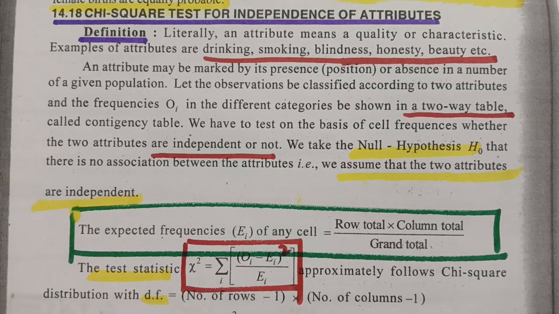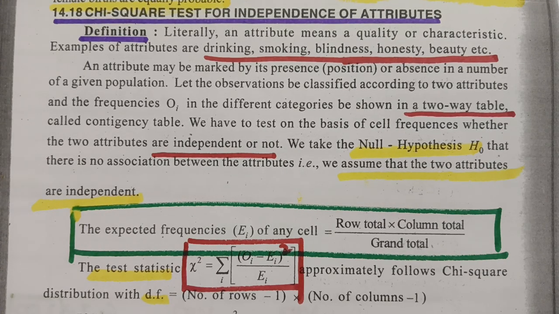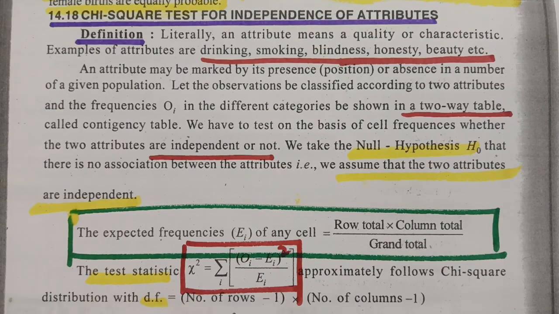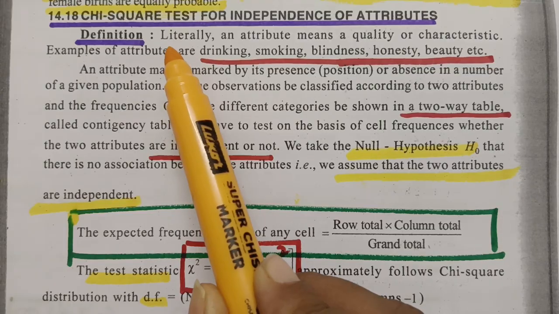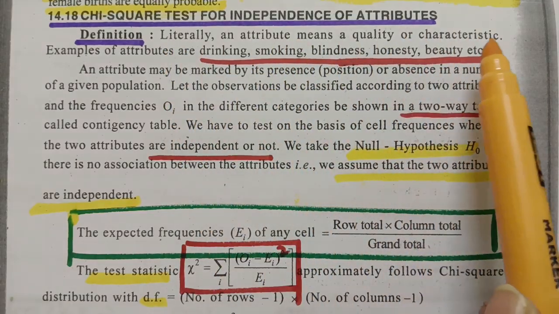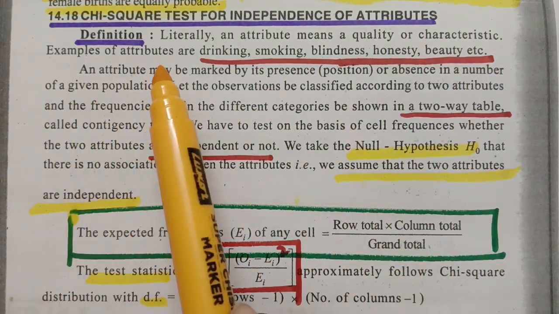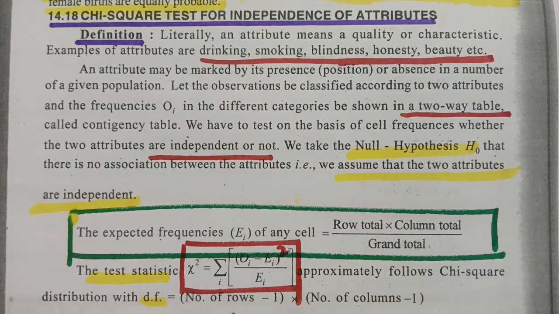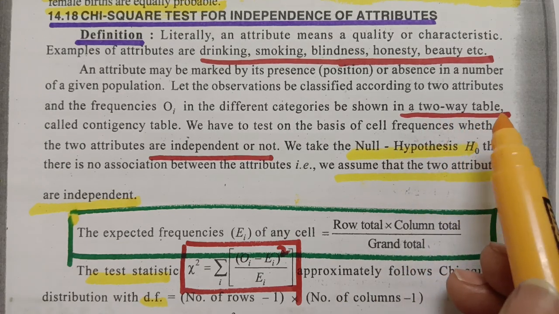And in today's video, we are going to discuss the chi-square test for independence of attributes. In my earlier video, I explained each and every point, and here in today's video also. Here, an attribute means a quality or a character. Examples of attributes are drinking, smoking, blindness, honesty, beauty, etc. We are going to use a two-way table.